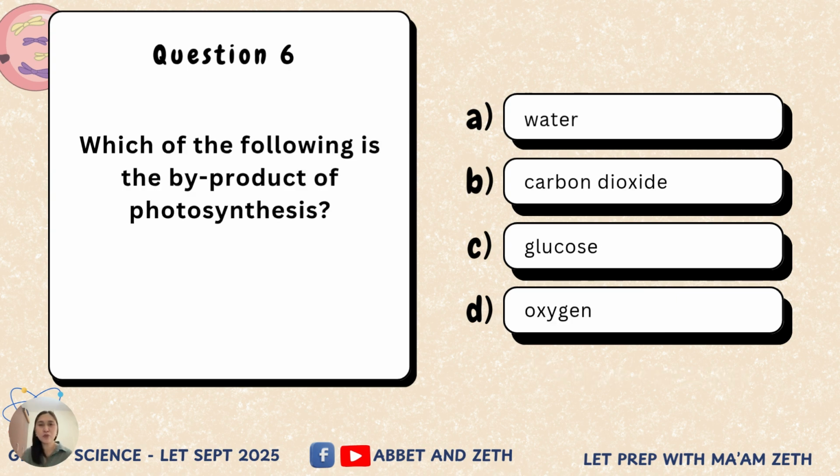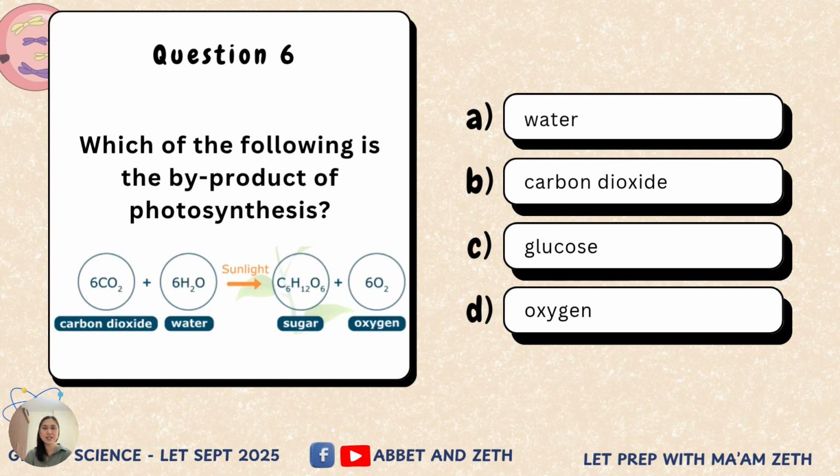So speaking of photosynthesis, a related question, which of the following is the byproduct of photosynthesis? Is it A, water, B, carbon dioxide, C, glucose, or D, oxygen? Let us recall the equation for photosynthesis. That would be 6 molecules of carbon dioxide. This will be coming from the atmosphere, plus 6 molecules of water, which is absorbed by the roots.